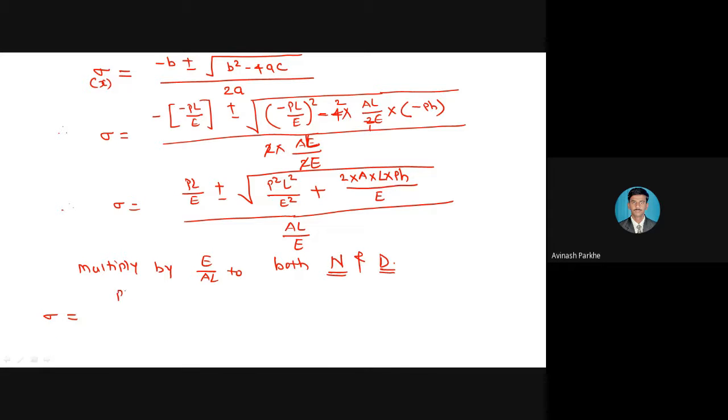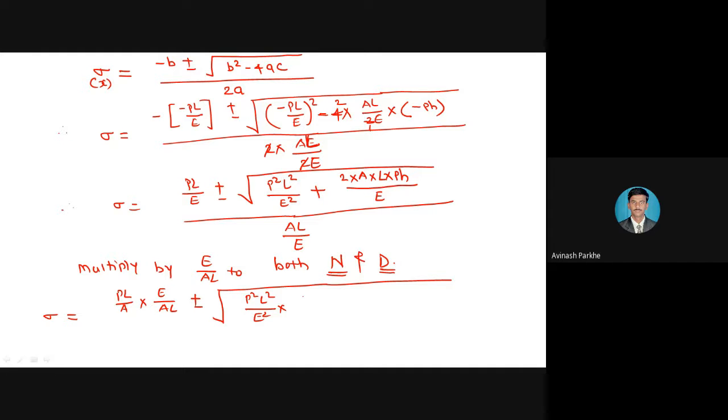This PL upon AE as it is, multiply by E upon AL at the numerator, plus-minus sign as it is in the square root. This P square L square upon E square as it is, into, now if we have to multiply E upon AL inside the square root, what term will come? Will it be just E upon AL, or E square upon A square L square?